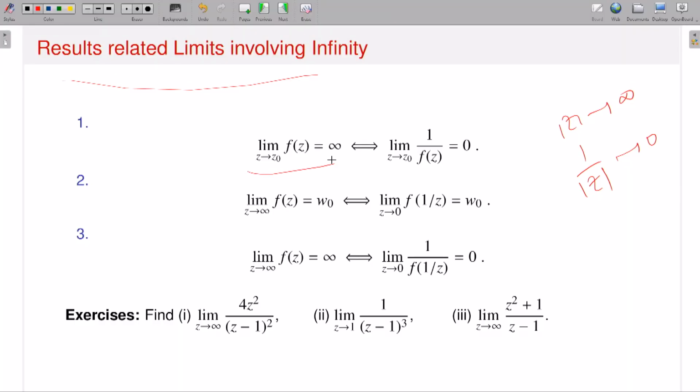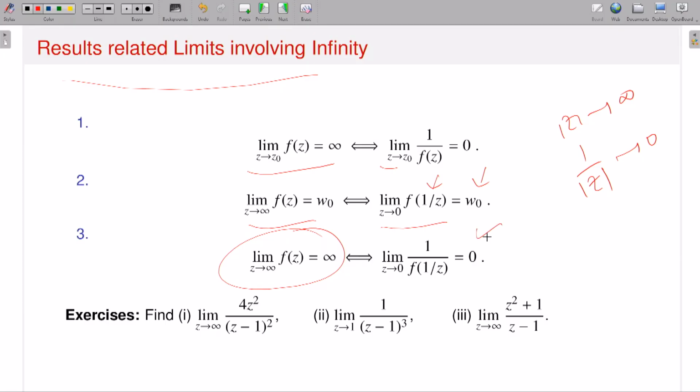So for example, limit z approaches z naught, f of z is equal to infinity, that is equivalently limit z approaches z naught, 1 by f z goes to 0. If 1 by f of z goes to 0, that means f of z should blow up, that means the limit of f of z should be infinity. Similarly, second, limit z approaches infinity, f of z is equal to w naught. Z approaches infinity means 1 by z approaches 0, so I would like to see the behavior of my function f at 1 by z. So it says that yes, limit z approaches infinity of f of z is equal to w naught if and only if limit z approaches 0 of f of 1 by z is equal to w naught. And the third one is that if both are infinity, that means z is approaching infinity and f of z is also approaching infinity.